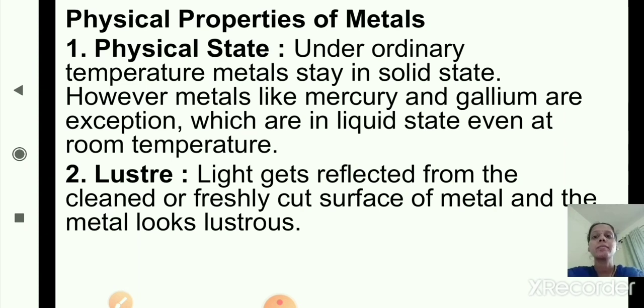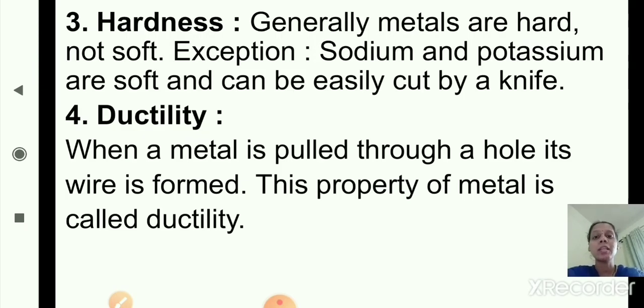Now the third property is hardness. Generally metals are hard, not soft. Exception is sodium and potassium. Sodium and potassium are also examples of metals, but they are not hard. They are soft and can be easily cut by a knife. So these are the exception.